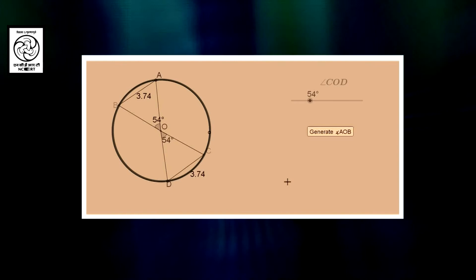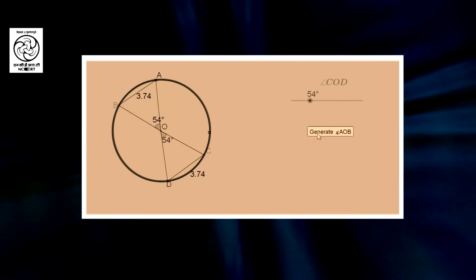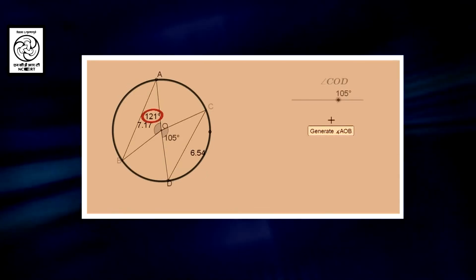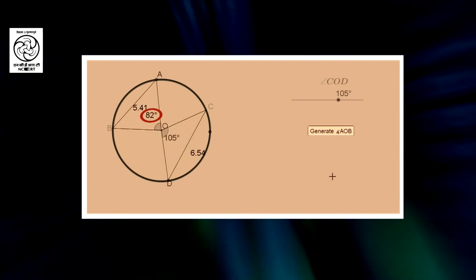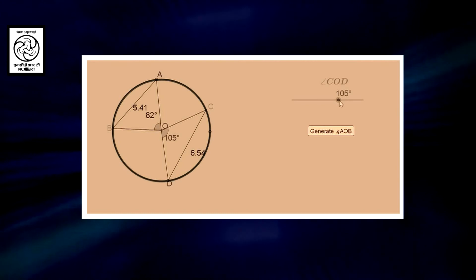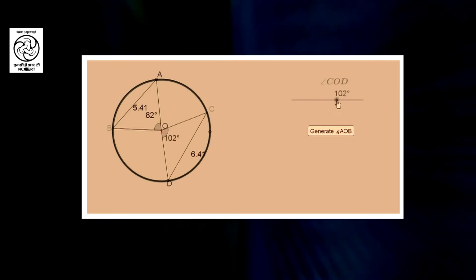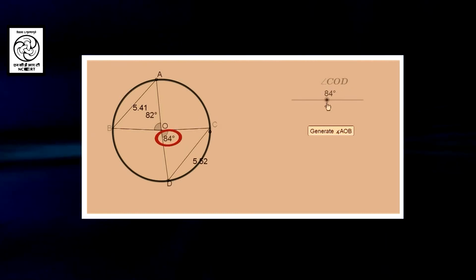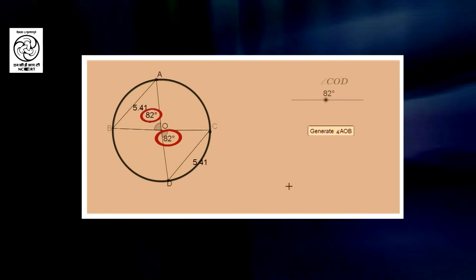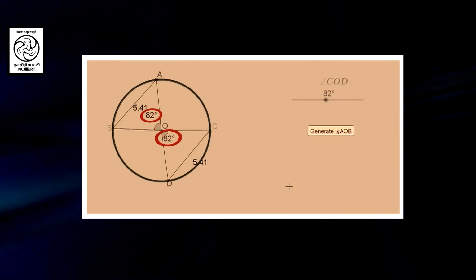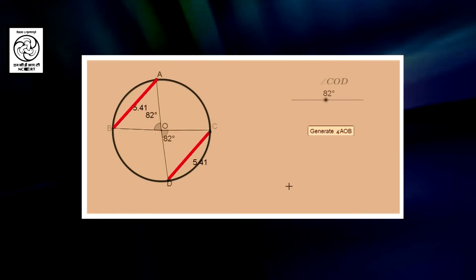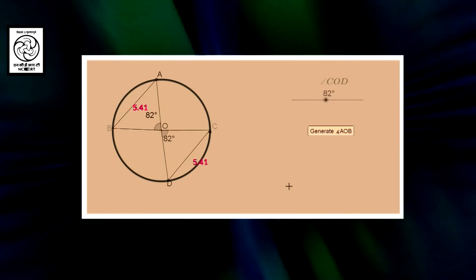Let us try another. So, we will change the angle AOB. Now angle AOB has become 82 degrees. Now, change angle COD and see what happens. Again we see that as soon as angle AOB becomes equal to angle COD, the length of chord AB is equal to the length of chord CD.